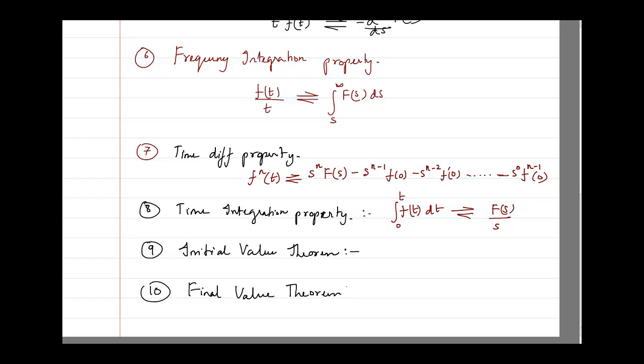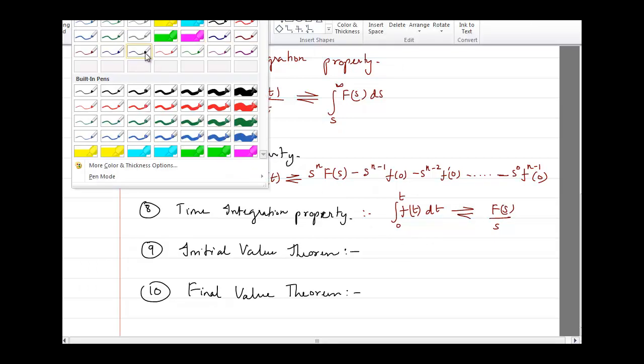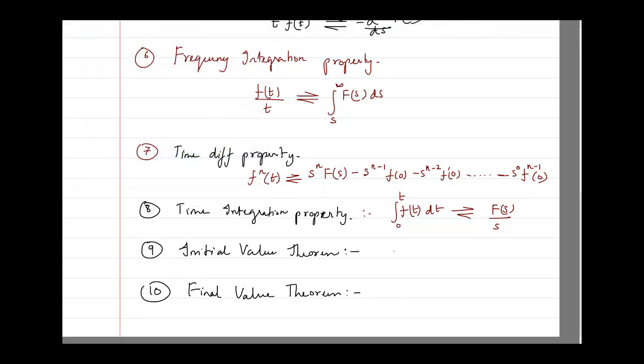If you want to find out the initial value of f of t, that is limit t tending towards 0 of f of t, then all you have to do is find the limit s tending towards infinity of s F of s.